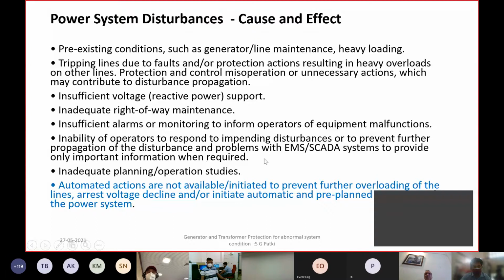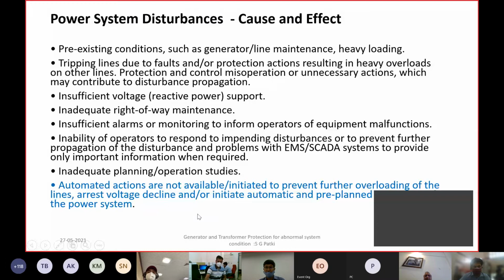If the response from manual intervention or through the SCADA systems and energy management systems, which are normally there in the load dispatch center, is not adequate, it may escalate the disturbance, finally converting into isolation of a region, or it can even lead to complete collapse of the power system.